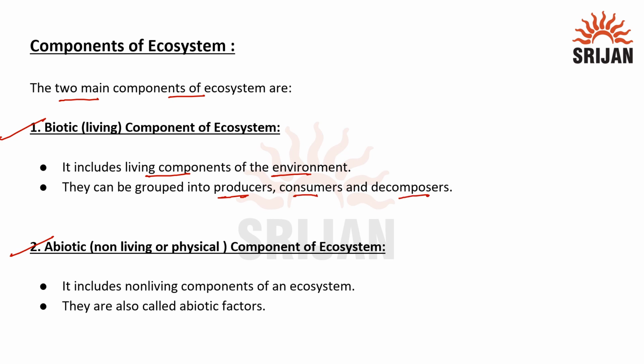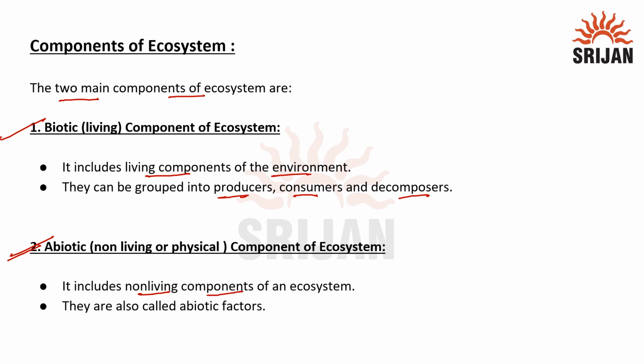Producers are the ones which would be utilizing the inorganic compounds to convert it into organic compound. For example, plants. Plants are going to use simple inorganic substances like carbon dioxide, water and nutrients to produce organic compounds like glucose. Next we have consumer. Consumer is going to feed on these producers, and then we have decomposers which are responsible for decomposing the bodies of producer and consumer.